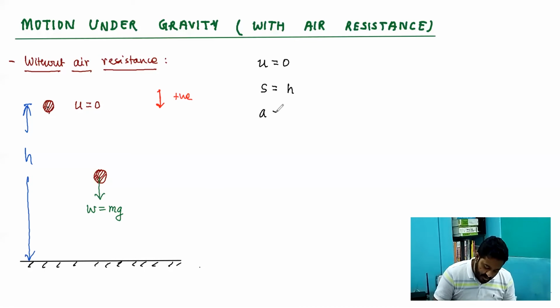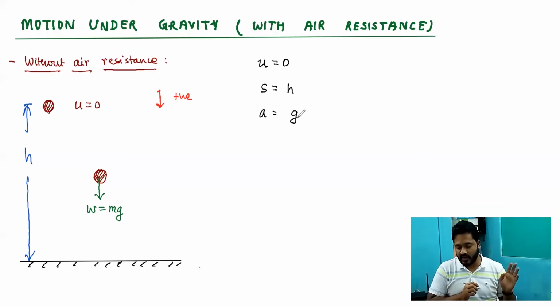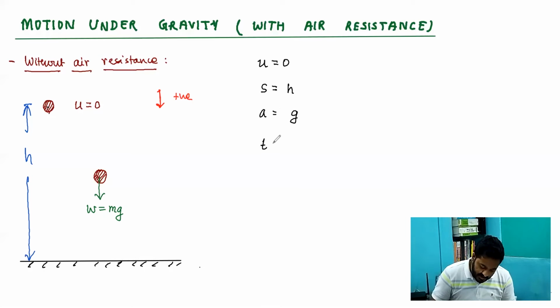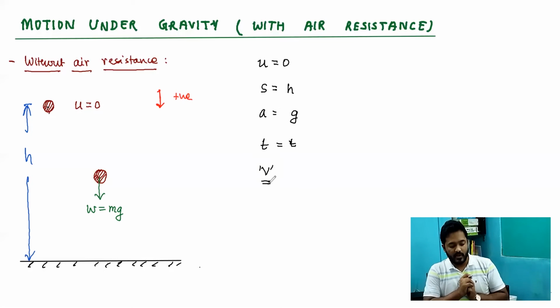The acceleration due to gravity, which is the weight or the force acting on it divided by mass, comes out as g in the downward direction. Again, since we have treated downward as positive, we treat it as plus g. We consider that it takes a time t to reach the ground and it acquires a velocity v before hitting the ground. Since acceleration is constant, we can apply